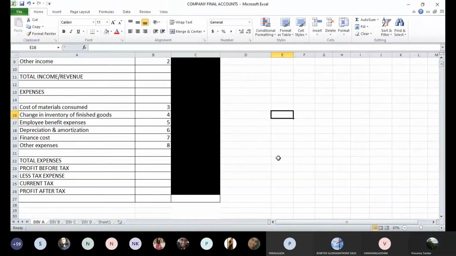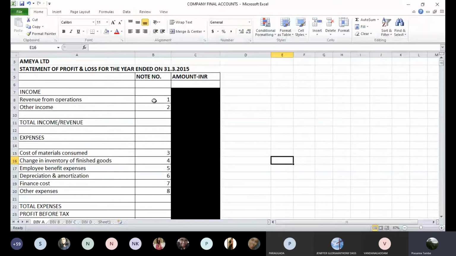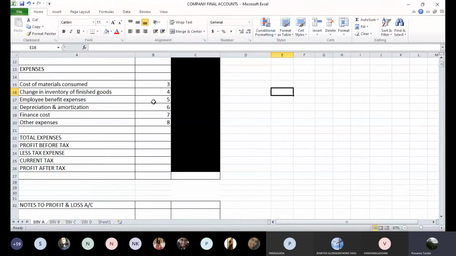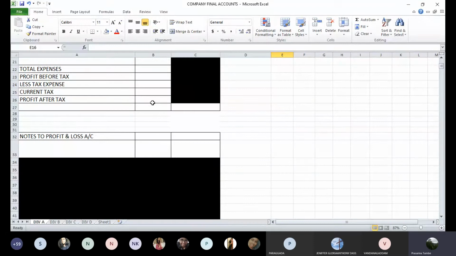Done, sir. Yeah. Now the next task will be to prepare the notes to profit and loss account. Okay. So notes कैसे बनाएंगे profit and loss के? ऐसे serial number देने हैं. Okay. So give the serial numbers 1 to 8. Now in the same order, okay, 1 to 8 order, we have to prepare these notes.